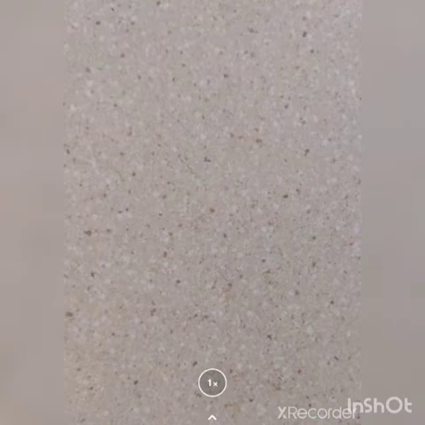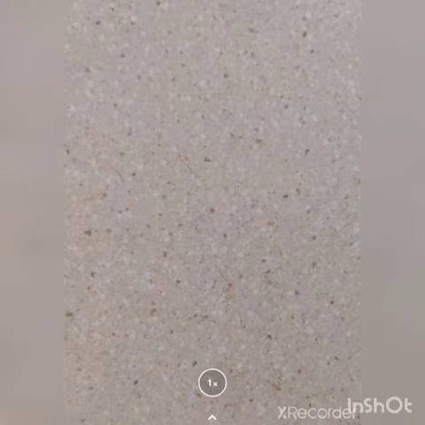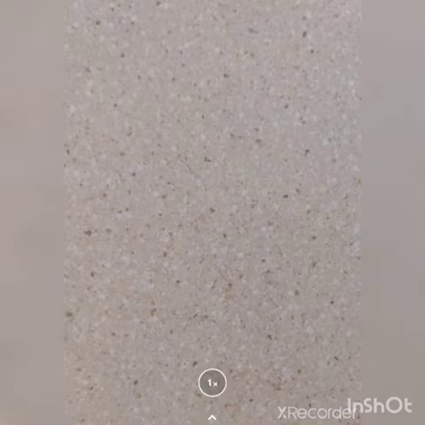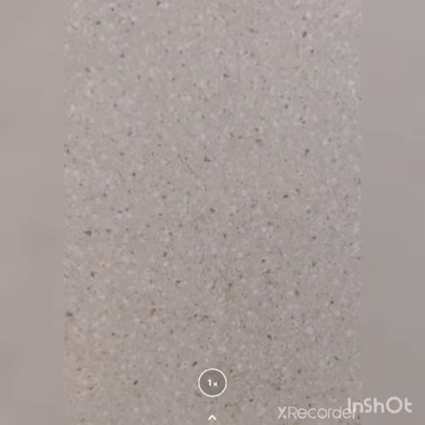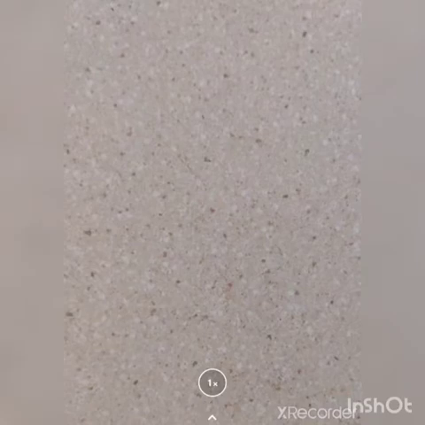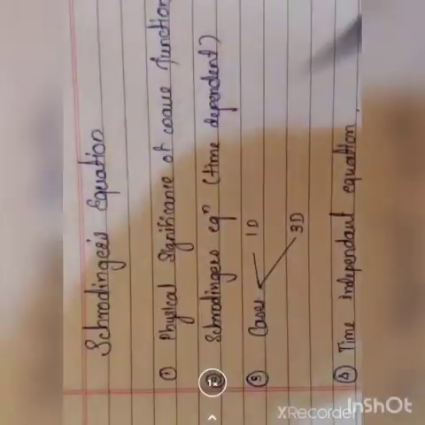So now let's start. You can see the syllabus on your mobile, on the university website. In quantum mechanics, we have 4 chapters. First is matter waves, second is Schrodinger equation, third is operators in quantum mechanics, and fourth is application of Schrodinger equation. Now let's start. Our first chapter is Schrodinger equation.